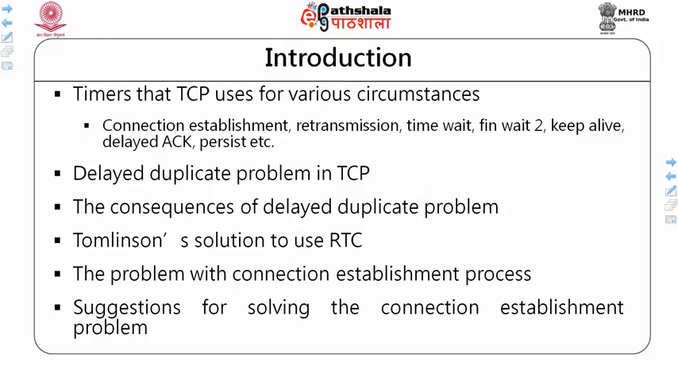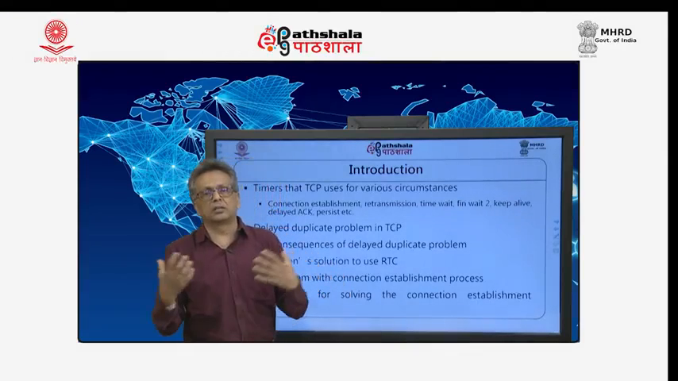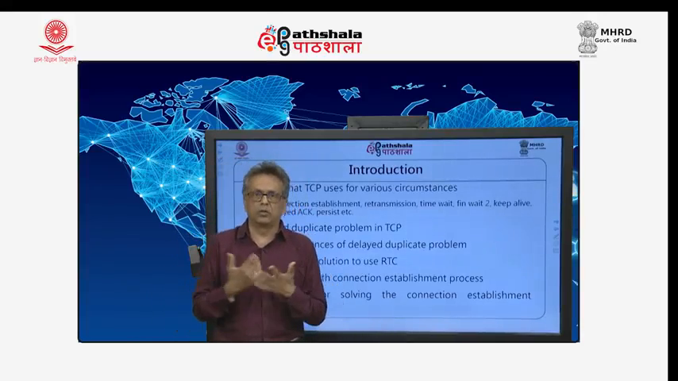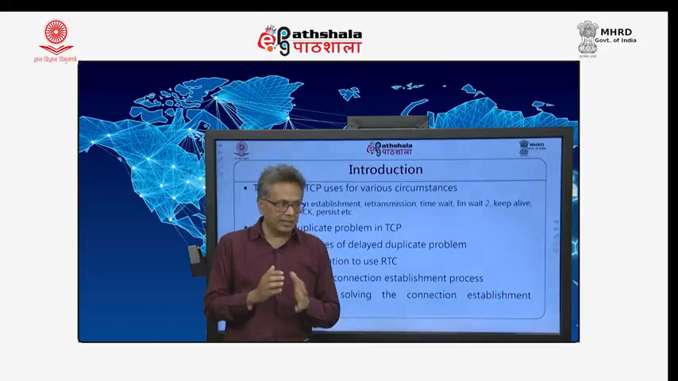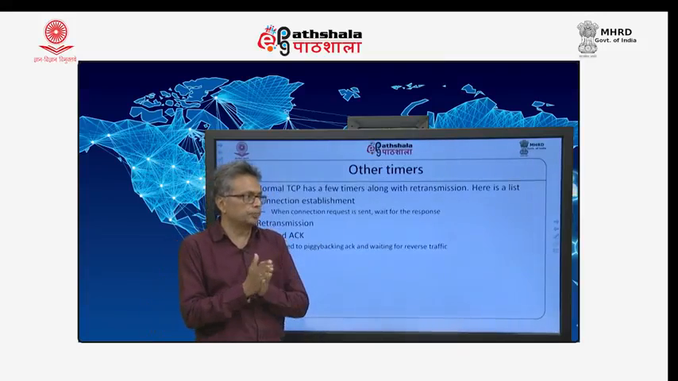We will also see the consequences of the delayed duplicate problem: what if TCP cannot handle it, what are the consequences. And there is a solution to this delayed duplicate problem by a person called Tomlinson, who provided a solution and also provided a method called three-way handshake, which helps TCP, despite delayed duplicates, make sure that it connects with the recipient only when both of them want to and at no other time. So, with that, let us begin talking about TCP's timers.